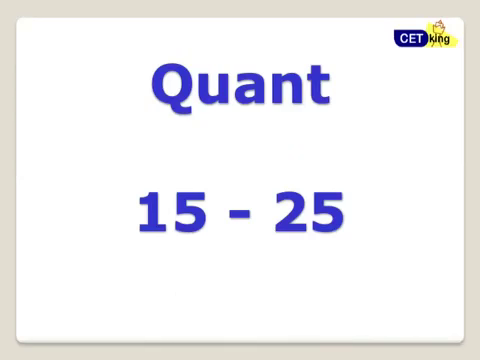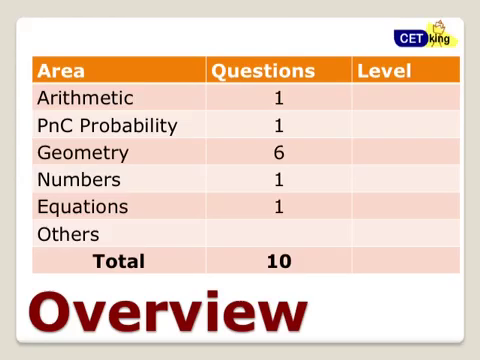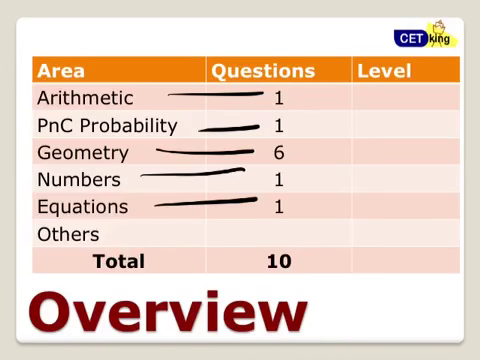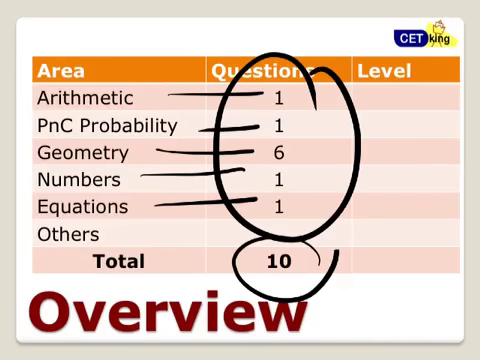Quant section first of all. I was expecting quant to be more, but there were only 15 questions based on quant out of the complete sets. The breakup of that: arithmetic 1 question, 1 question based on percentages, permutation combination probability 1 question, geometry 6 questions, numbers 1 question, equations 1 question. That was a complete 10 marker paper.